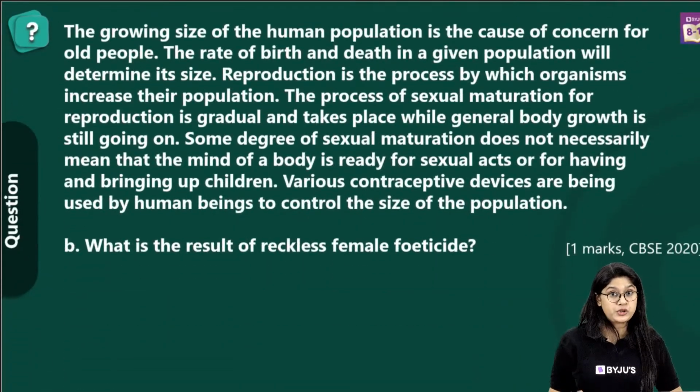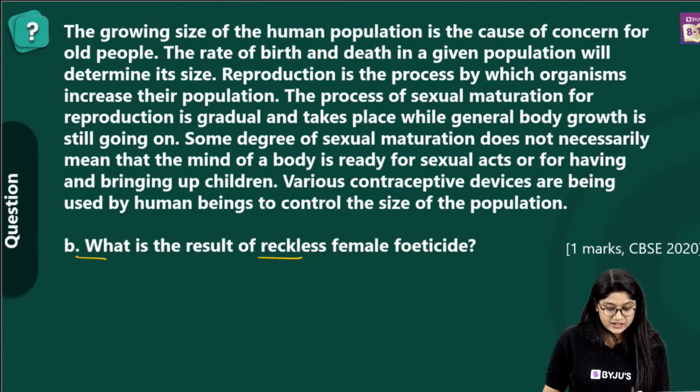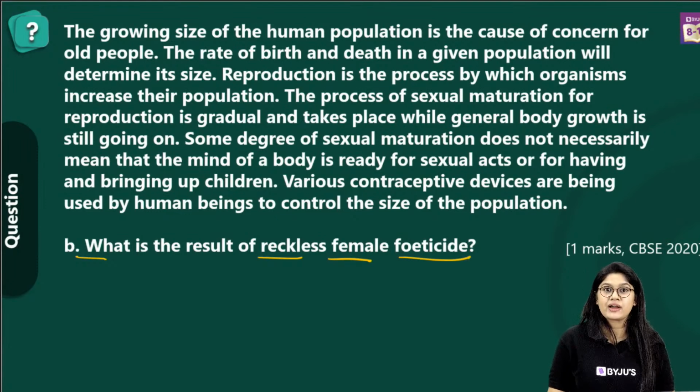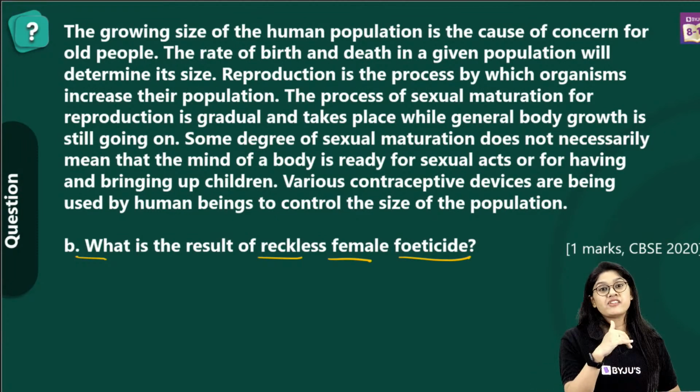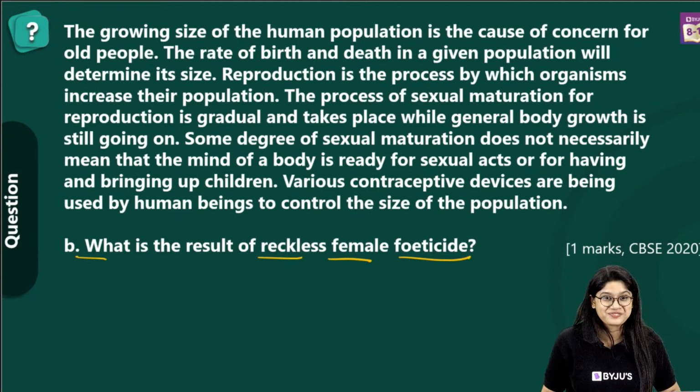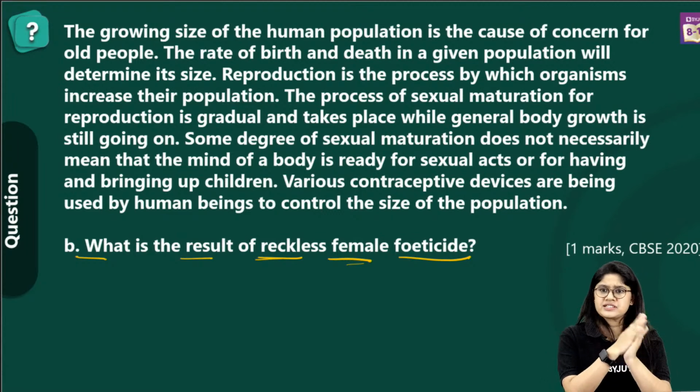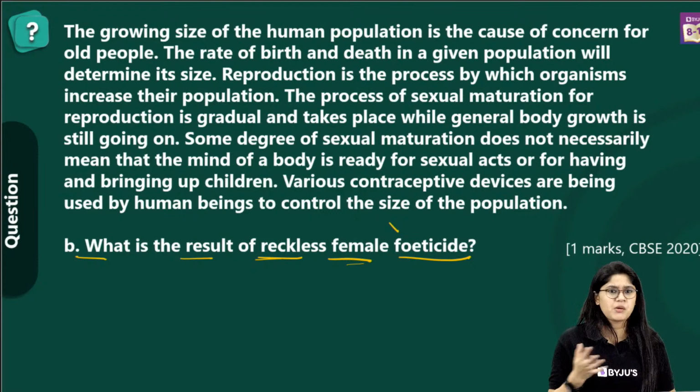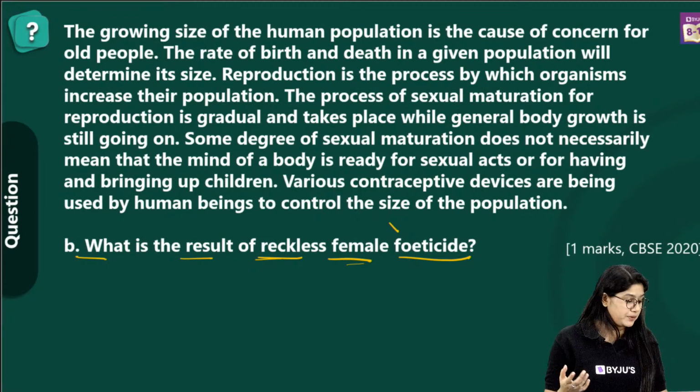The B part of this particular question. Now, the question is, what is the result of the reckless female feticides? It's a very important question because it covers various important topics. Now can anyone tell me what is female feticide? Come on, it's a very easy question. Yes, decline in the population of the girls.